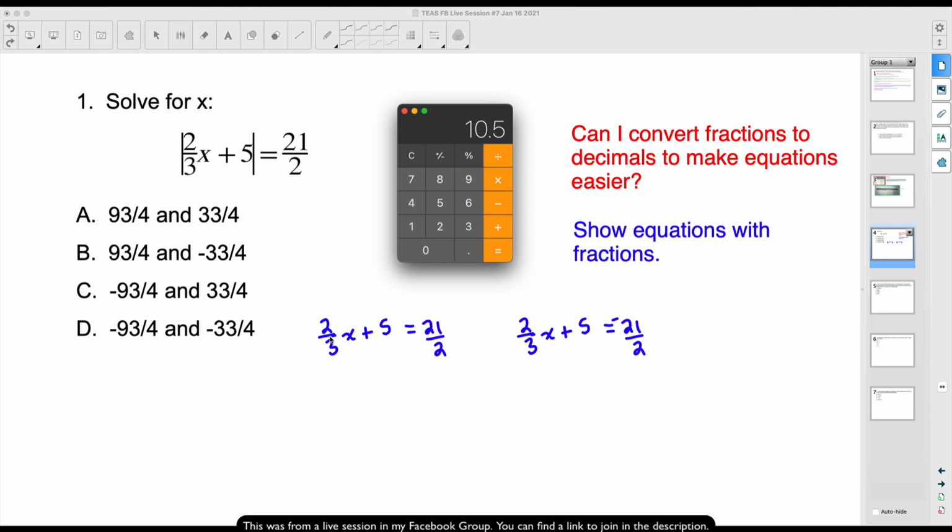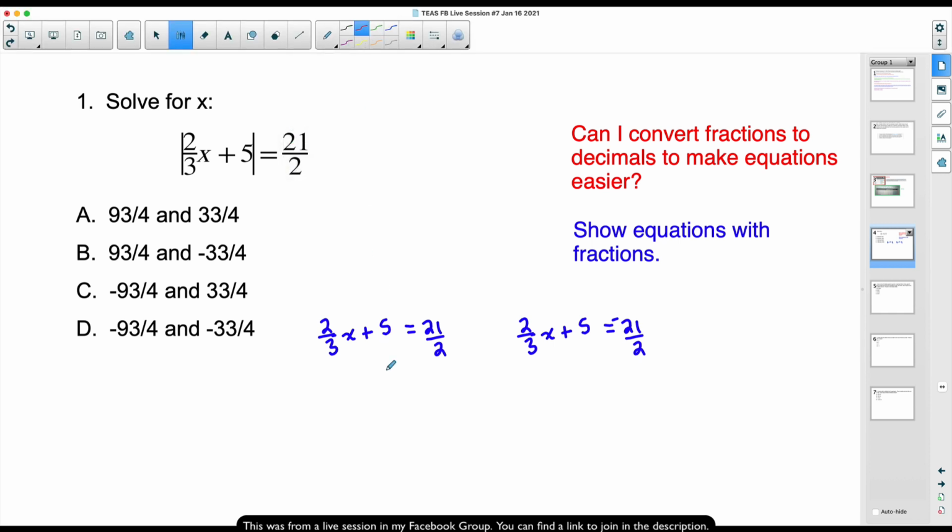That's an okay decimal, but the 2/3 isn't. So here's how I like to handle these. I like to multiply both sides by a common denominator. I see a 3. This is an understood 1, 5 over 1, and then we have a 2. A common denominator for all of these is going to be 6.